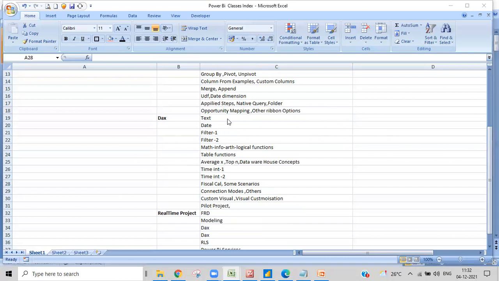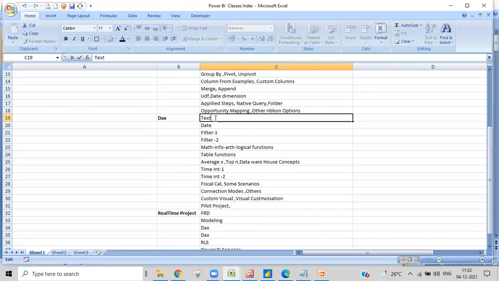We will go with DAX, and a lot of DAX functions which have been differentiated into particular categories. So here it comes to text functions. Okay, that is a category. String functions. It might also be called string functions.